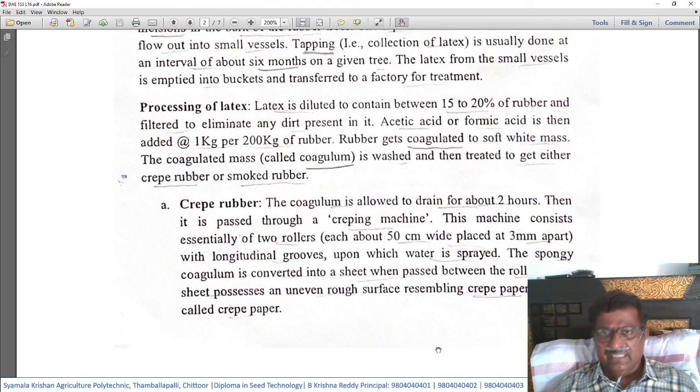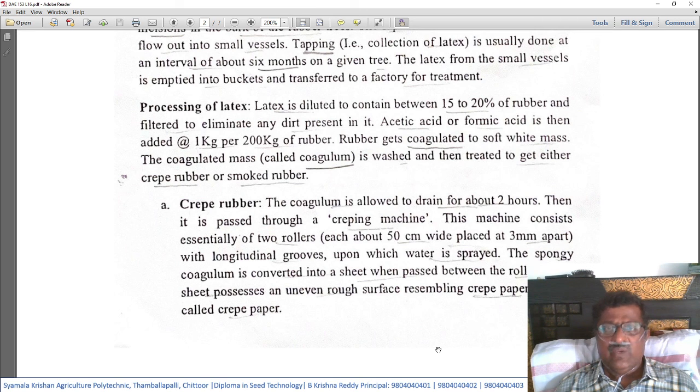After removal of the dirt, acetic acid or formic acid is added at the rate of 1 kg per 200 kg of rubber. After cleaning the natural rubber latex by washing, it will be added with acetic acid or formic acid at the rate of 1 kg per 200 kgs of rubber.